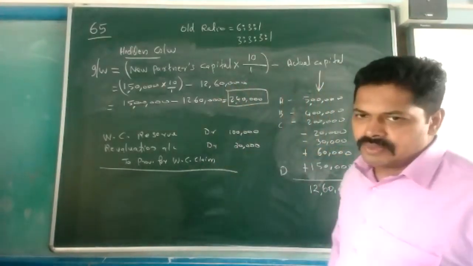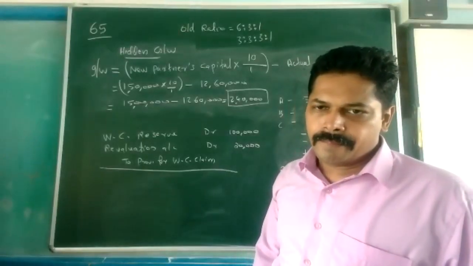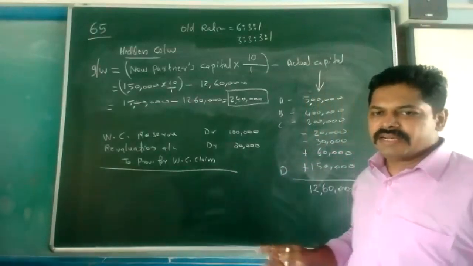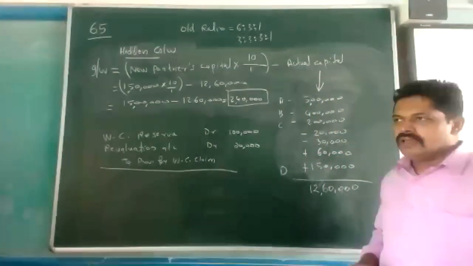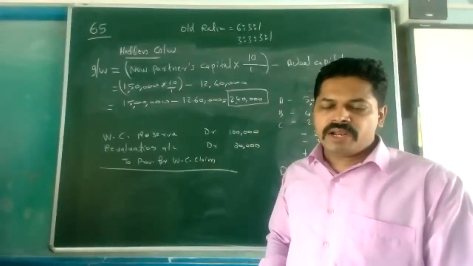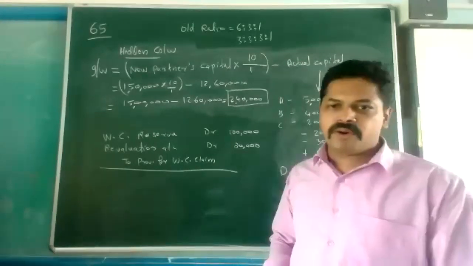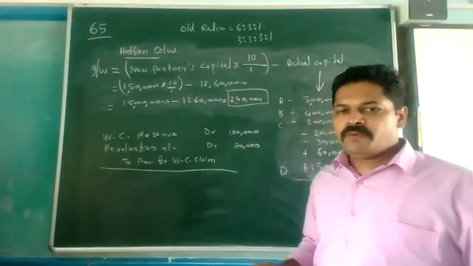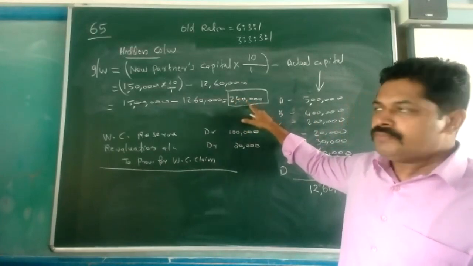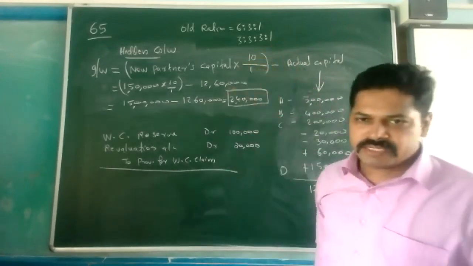Now we need to find out the new partner's share. You see the first journal entry. Bank account debit, to D's capital, to premium for goodwill. The premium for goodwill will be 2,40,000 into his share. His share is 1/10. So it is coming 24,000.